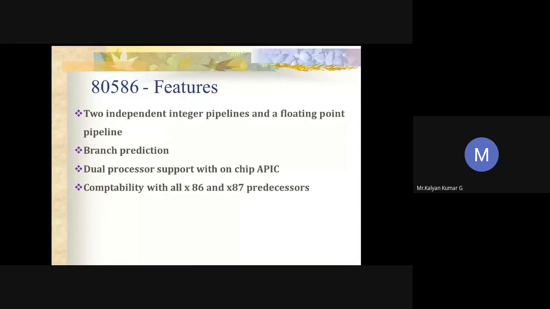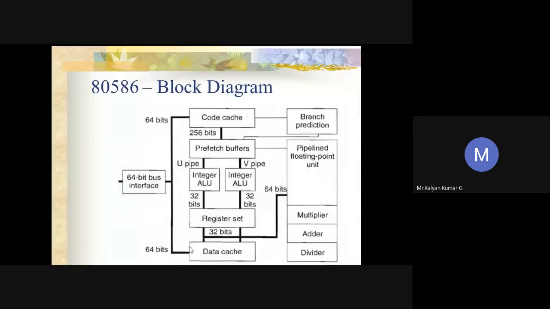So it also has that on-chip process incorporated along with this processor. All these are available in the 80586 processor, Pentium. So this is the basic architecture. Here we're not seeing the architecture in detail, okay. It is an overview of the basic block diagram of the Pentium architecture, just an overlook so that we can discuss it in detail.